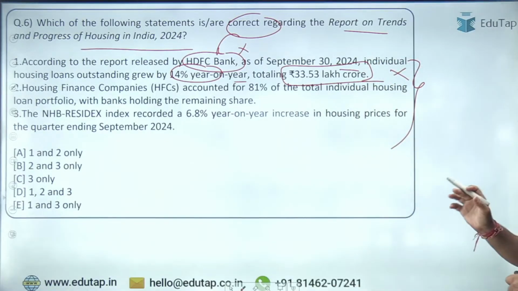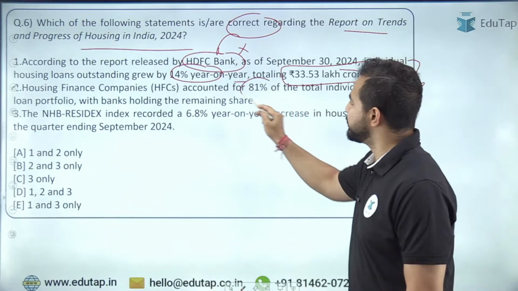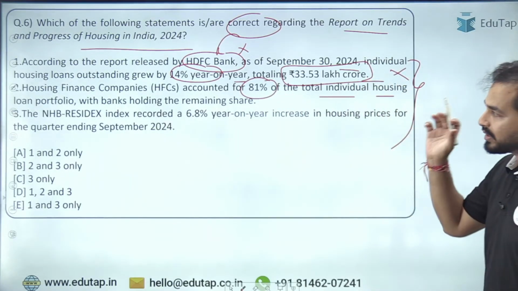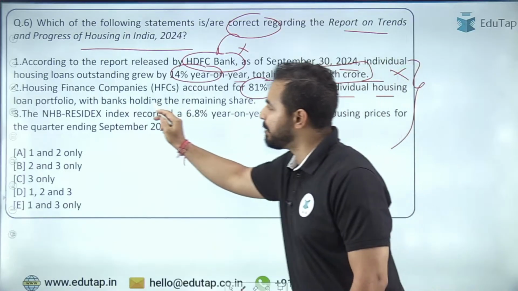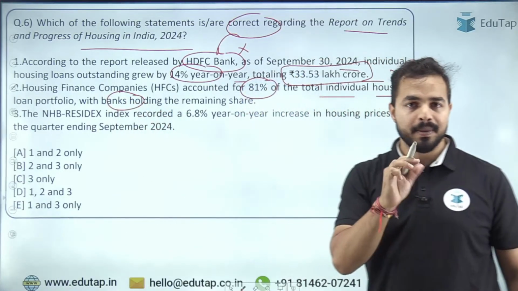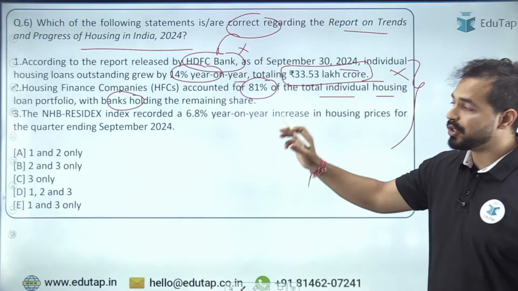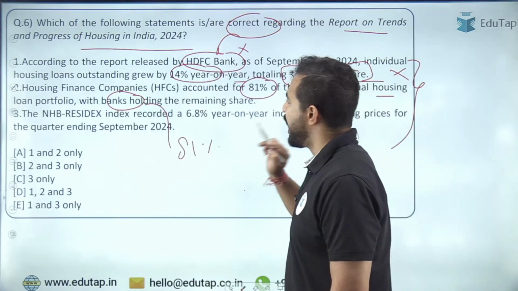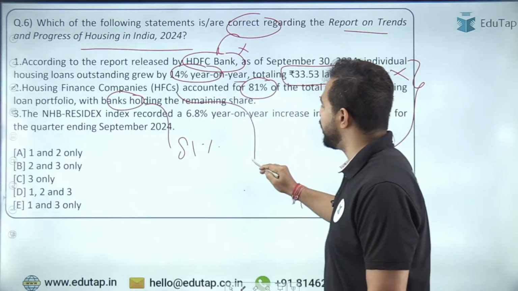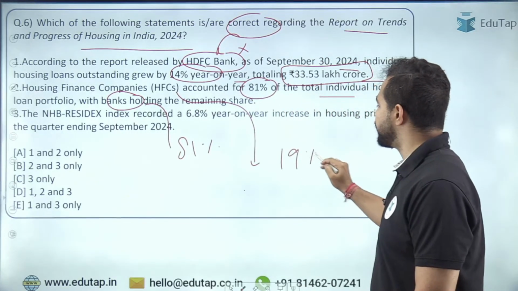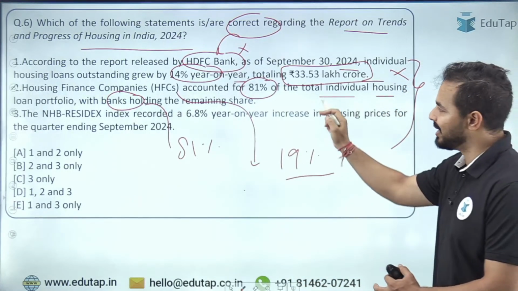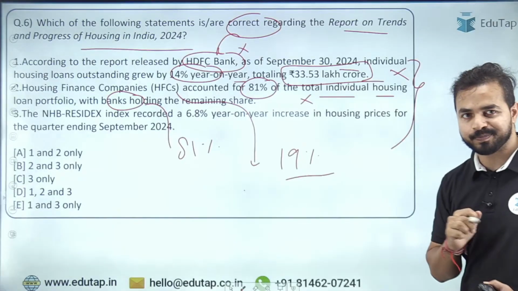Second statement, housing finance companies 81% of the total individual housing loan portfolio को account करती है, और साथ ही साथ जो remaining share है they are being held by the banks. But अगर हम बात करते हैं housing finance companies और banks की, so banks basically hold 81% of the share and the housing finance companies only holds 19% of the shares. So that's why यहां पर values को switch किया गया, and here this statement is also incorrect here.